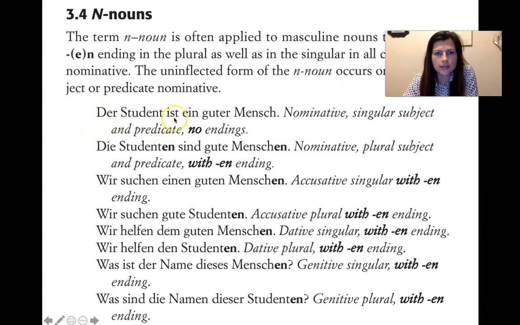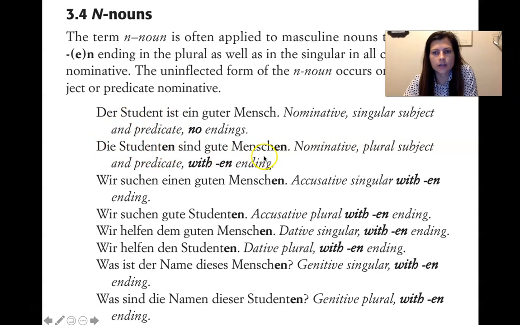Der Student ist ein guter Mensch. We've got der Student. Nominative, singular subject, right? There it is. So it's just normal, as you would expect. Der Student, there's no ending on here. But now we're going to make it plural. We're still in the nominative though, but we're going to make the plural. And when you look up Student in the dictionary, it tells you en is the plural you're going to want for that.